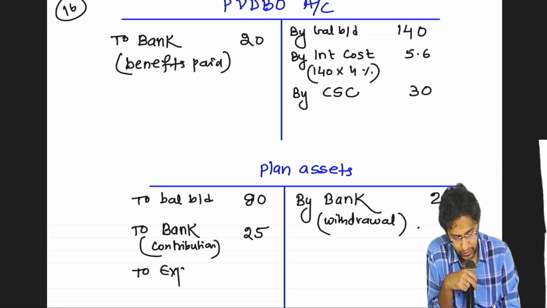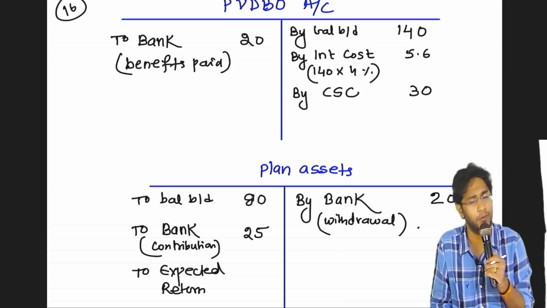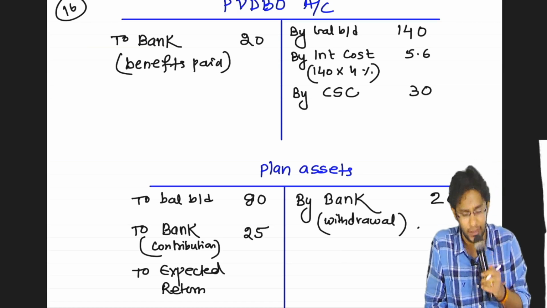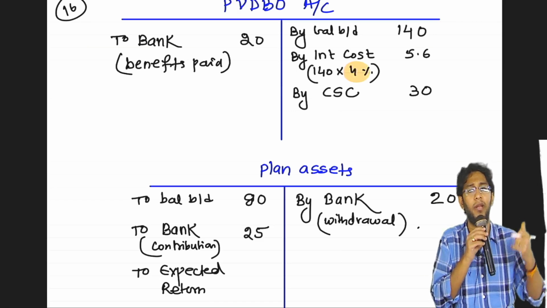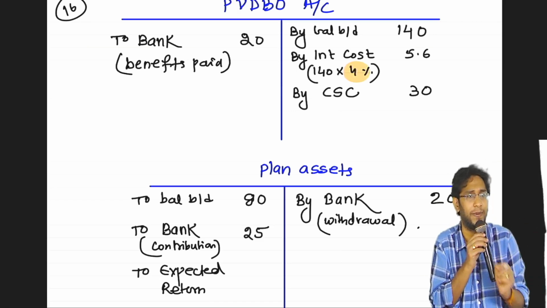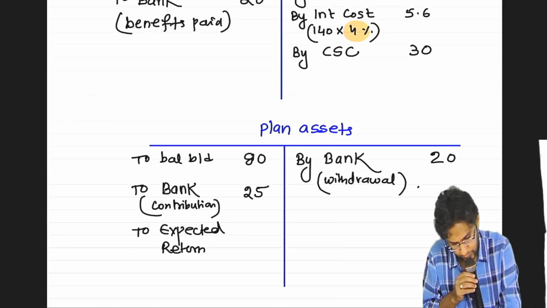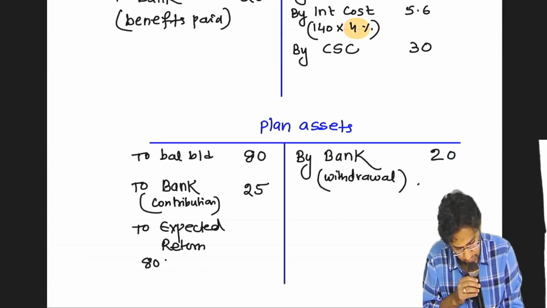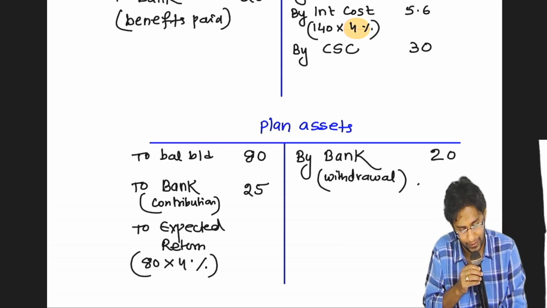Here I have to write the expected return entry. The question is silent about expected return. Most of the questions are silent. When the question is silent, whatever rate you used for PVDBO, the discounting rate, that only should be used as expected return, assuming that changes in plan assets happened at the end of the year. Apply it on the opening balance.